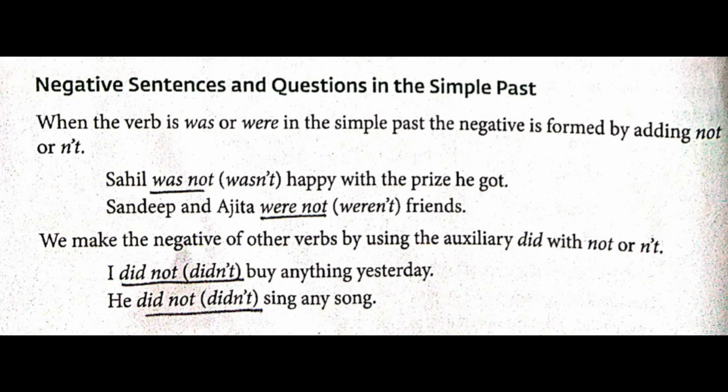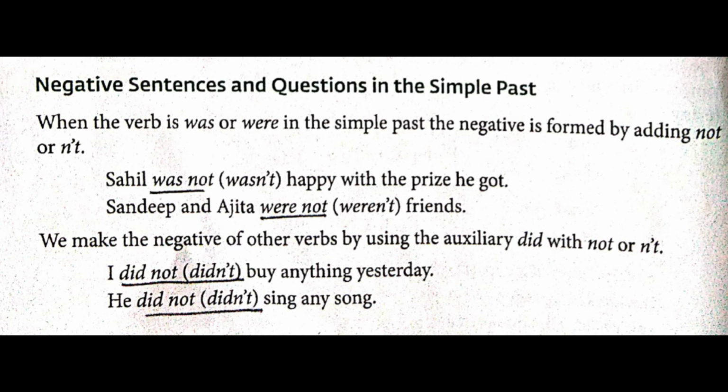Sahil was not, first I'll read the whole thing. Sahil was not happy with the prize he got. So you can even write Sahil wasn't happy with the prize he got. So it is a contraction. Wasn't is a contraction. Weren't is a contraction. That is short form of was not and were not. Second one, Sandeep and Ajita were not or weren't friends.